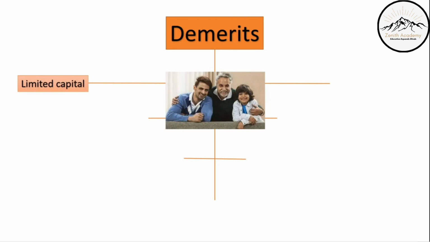Demerits. Limited capital. Your capital is whatever you're getting from your ancestors, so it is limited and it has to be shared with everyone as well. So that's why the capital is limited in this case. Also, the business cannot expand or grow because whatever capital you have, you have to first share it, and it keeps getting passed on to the next generation. So whatever there is, is all there is. There's no scope to grow it or expand it.